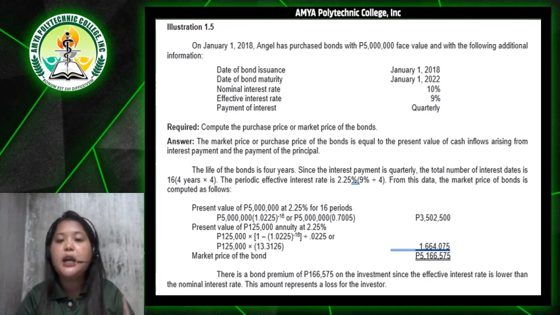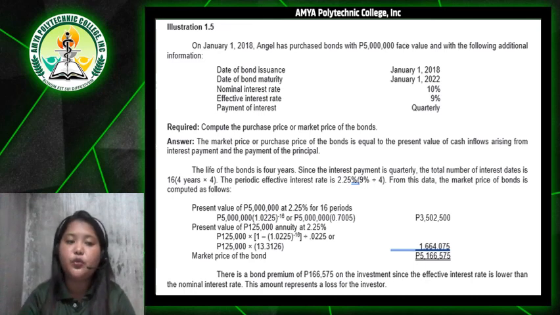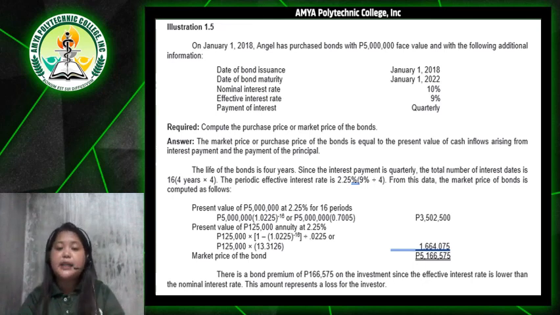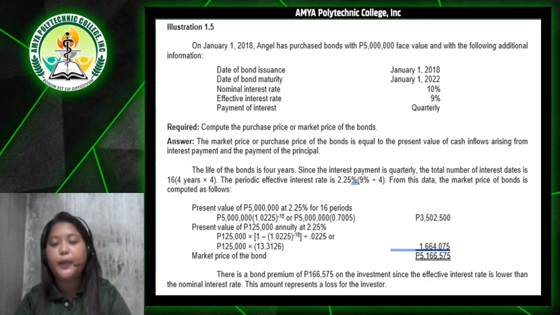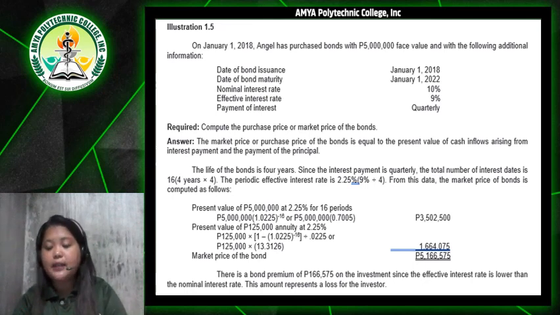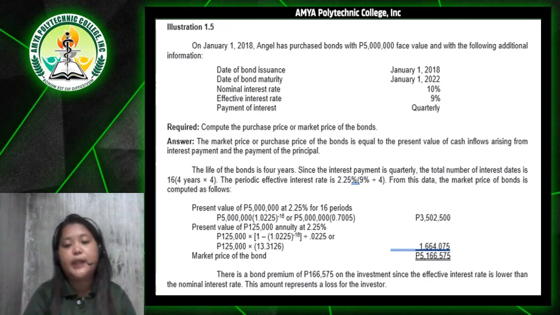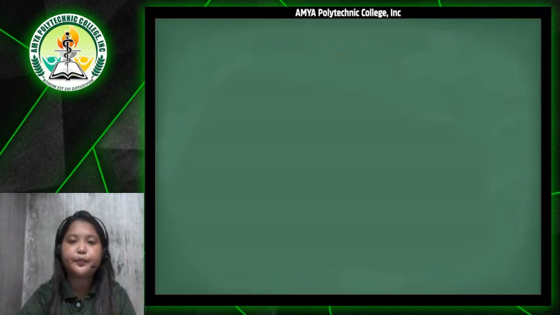From this data, the market price of bonds is computed as follows, as we have shown you on the slides. The market price of the bond is now 5,166,575 pesos. So there is a bond premium of 166,575 pesos on the investment, since the effective interest rate is lower than the nominal interest rate. This amount represents a loss for the investor.